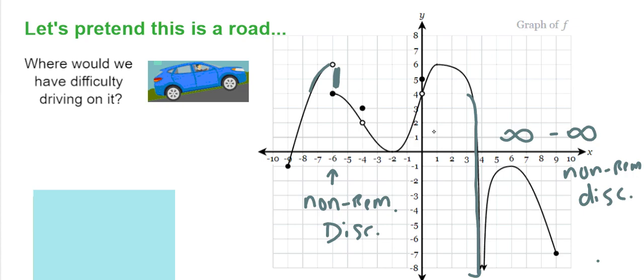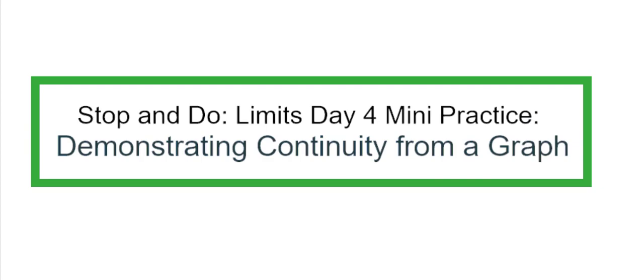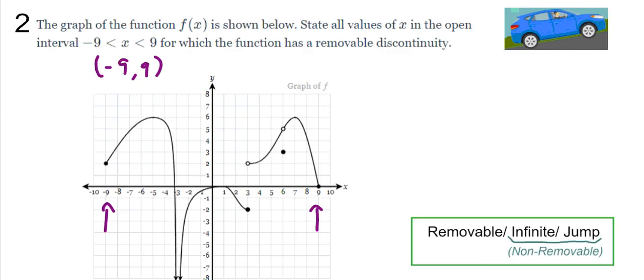Right, it's a discontinuity. If it's not continuous at that point we say it's a discontinuity, and then we say it's removable or non-removable. Now, Delta Math goes a little further, and they give you three options. They say it's removable, or say it's an infinite discontinuity or a jump discontinuity. These two, the infinite and the jump, we call those non-removable. So it just depends who you're asking, but everybody understands those words.